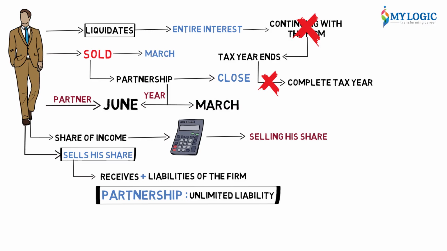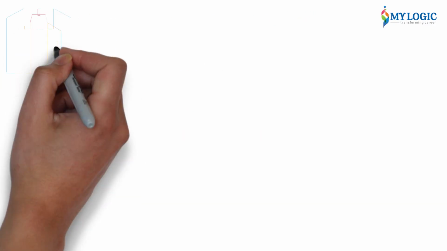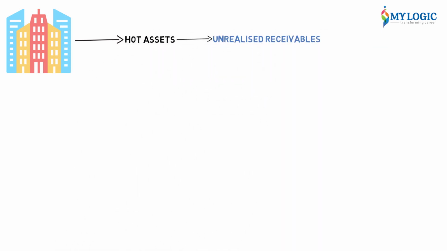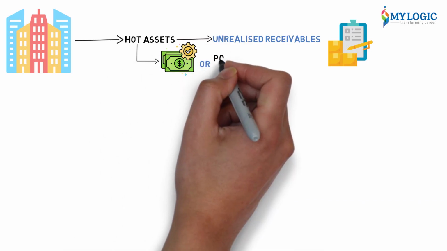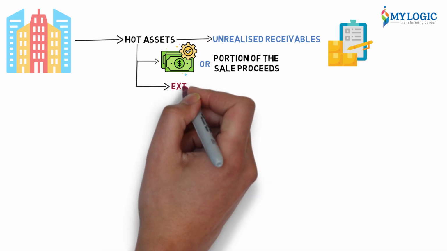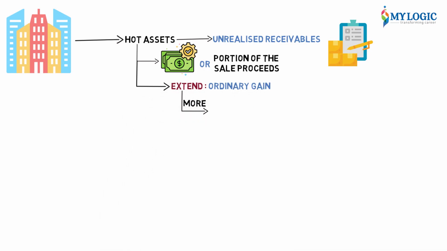So his share of the liabilities should be added to the amount that he receives. If the firm has hot assets, which are unrealized receivables and inventory, then to the extent of these hot assets, the portion of the sale proceeds will belong to that also. So, to that extent, it will be considered an ordinary gain. More than that, it will become capital gain.